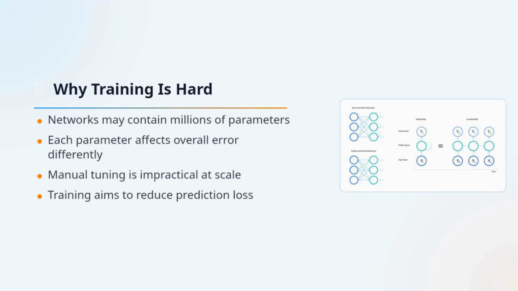Training a deep network is difficult because there can be thousands, millions, or even billions of parameters. Each one contributes in some way to the model's final error, so manually figuring out how to adjust them is simply not practical. The overall goal is to reduce loss, which measures how far predictions are from the correct answers. To do that efficiently, deep learning relies on specialized optimization algorithms.